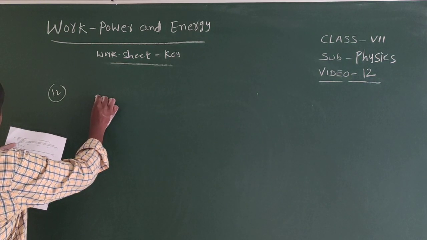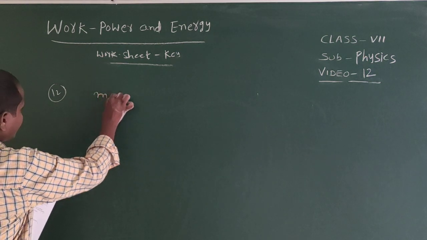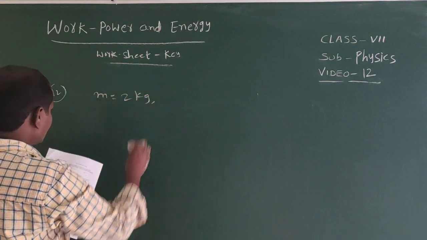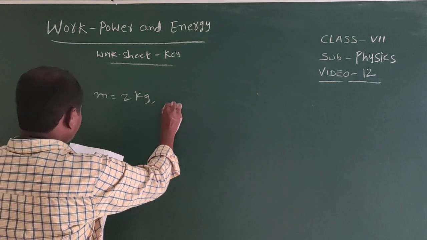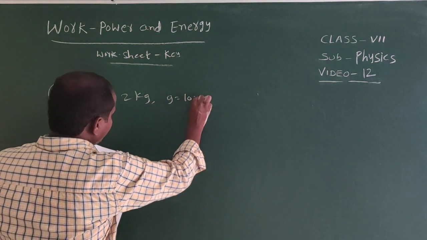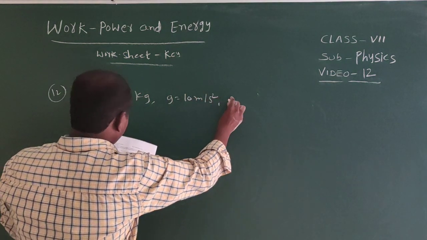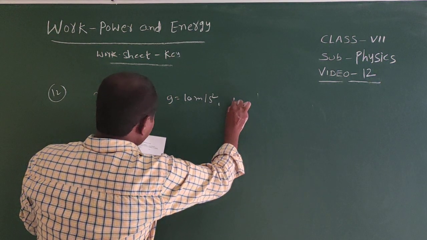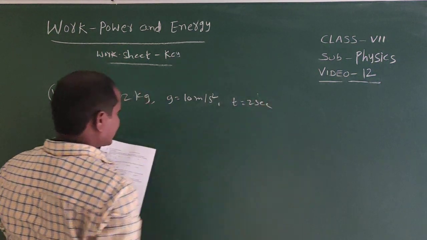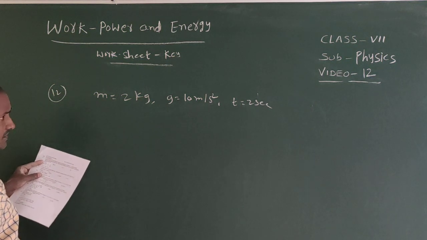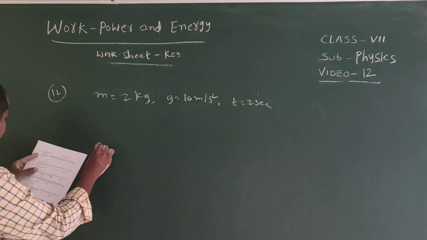So here mass is given, that is equal to 2 kg. Next g equal to 10 meter per second square, and t equal to 2 seconds.